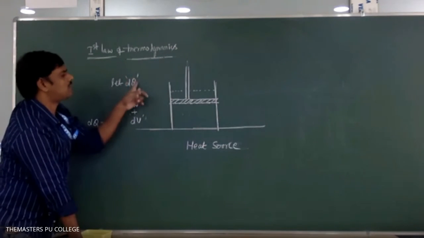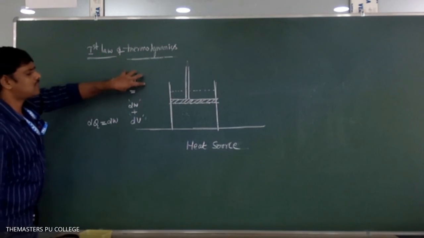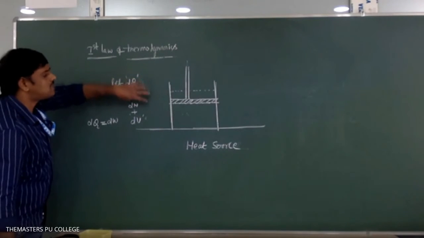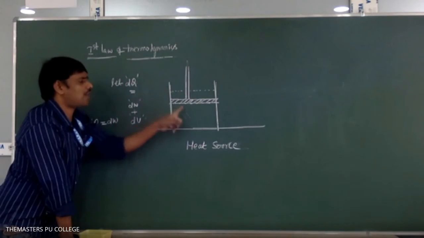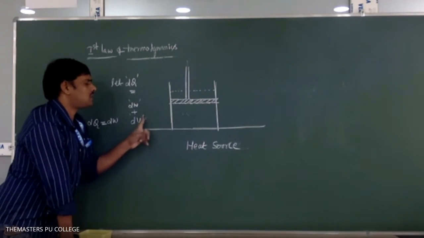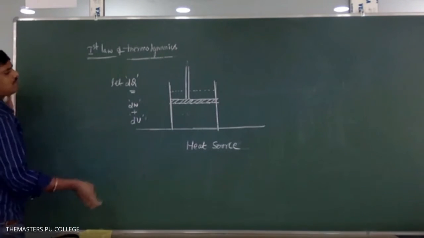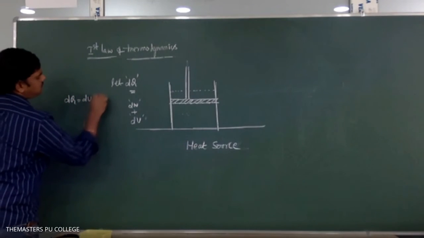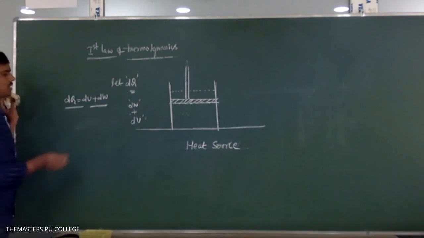When an amount of heat is absorbed by the system, first a part of the supplied heat is utilized to increase the internal energy. The rest of the supplied heat energy is used to do the work. Hence, the heat supplied to the system, which is capable of doing work, is always equal to the change in internal energy of the system plus the work done by the system. Then the first law of thermodynamics, we can write dq equals dU plus dw.